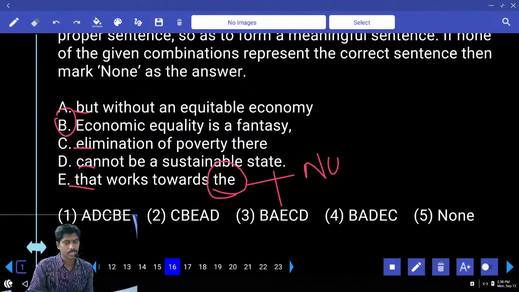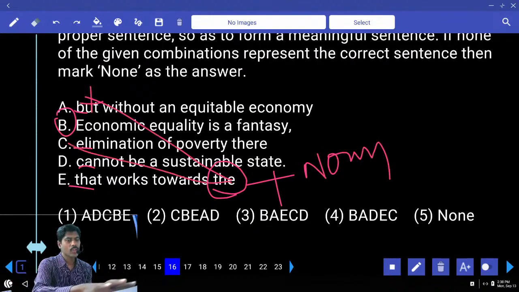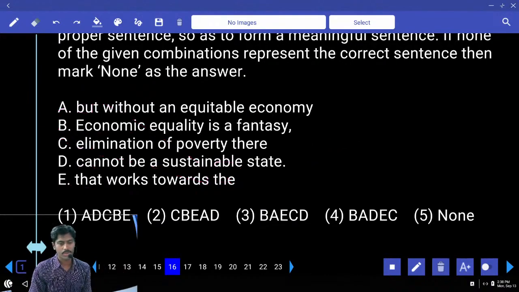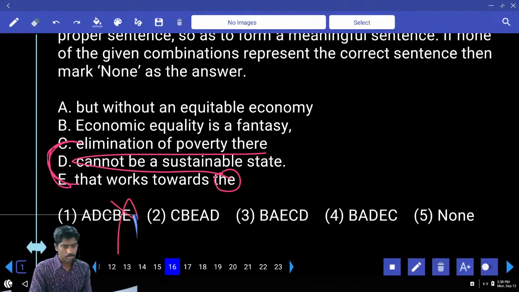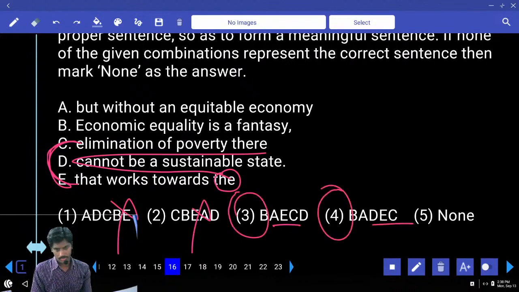What is needed? A noun is needed. The economic equality possible, but economy is already in the first sentence. The elimination of poverty, yes, no. The cannot, not possible. EC can be combined. EAP, no. EA, no. EC, yes. EC, yes. Answer 3 or 4.